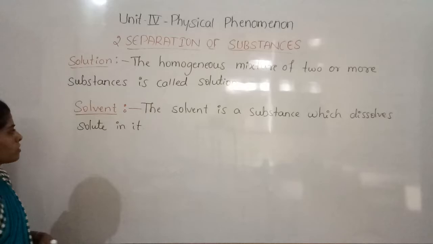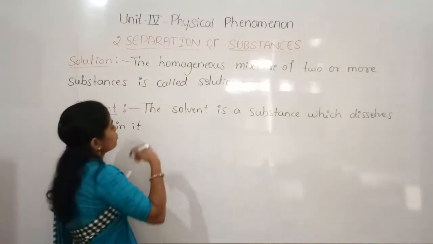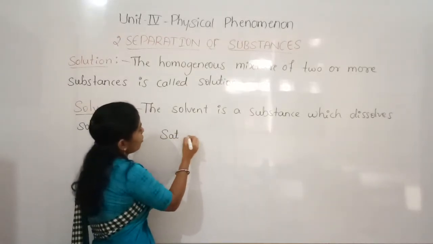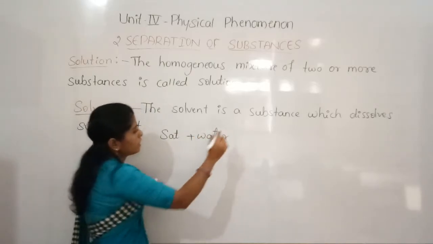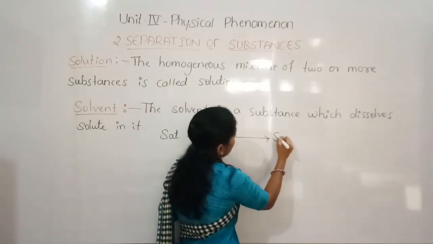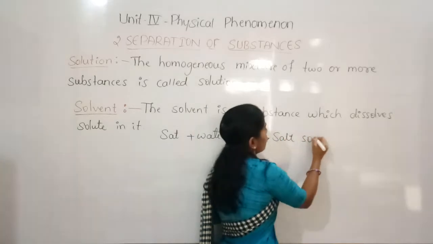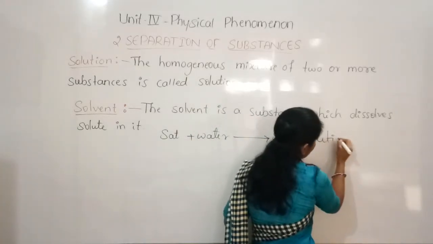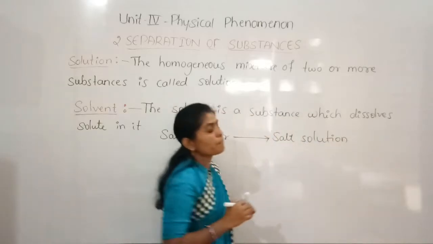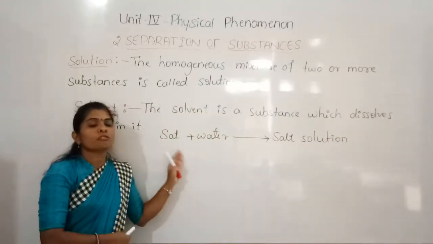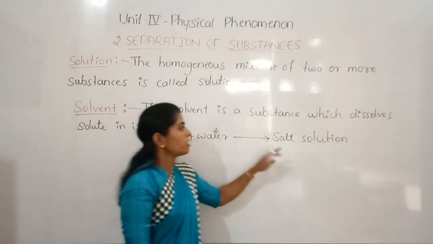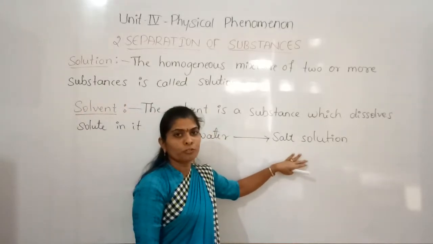Suppose we dissolve salt in water, this will form a salt solution. When 1 tablespoon of salt is mixed with a glass of water, it forms salt water, and that is what we call a salt solution.